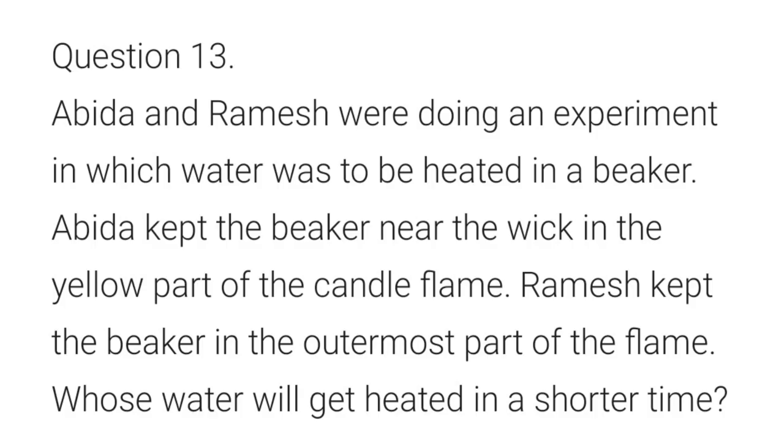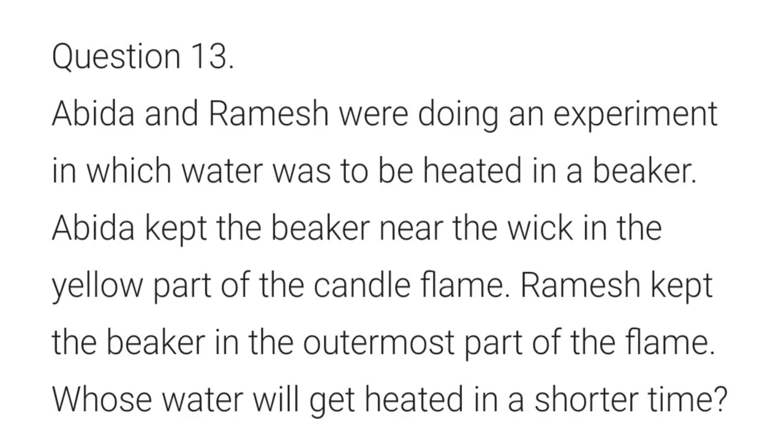Clear? Now next question is, Abid and Ramesh were doing an experiment in which water was to be heated in a beaker. Abid kept the water near the wick of the yellow flame of a candle flame. Ramesh kept the beaker in the outermost part of the flame. Whose water will be heated in shorter time? So this is a value based question, wherein you have to see that Abid is keeping it at the wick of the yellow flame, and we know yellow flame means there is an incomplete combustion.